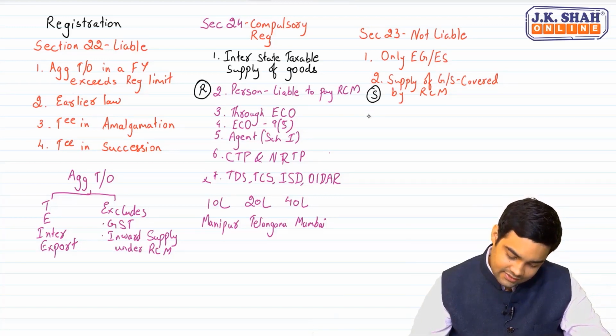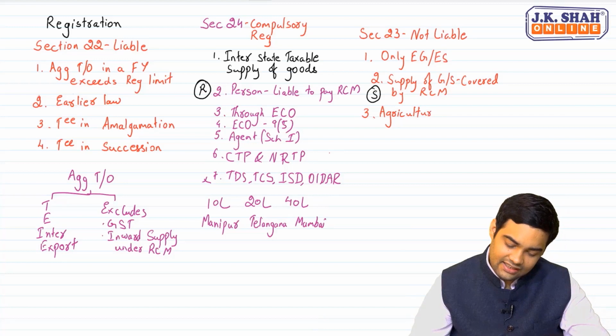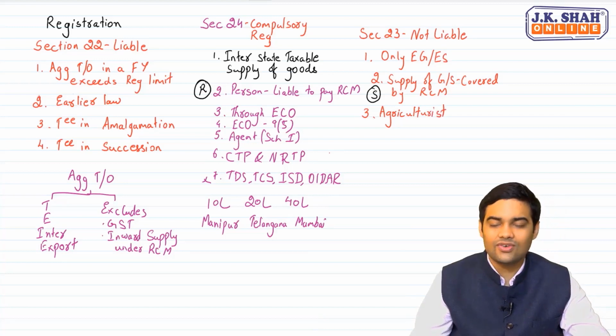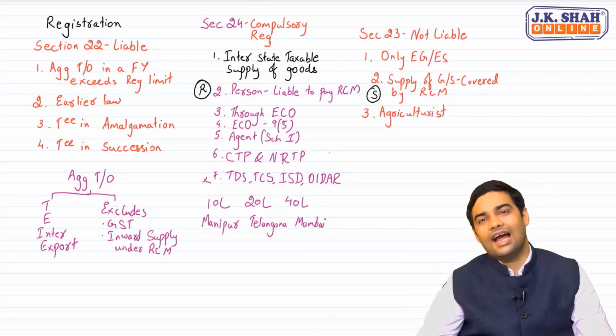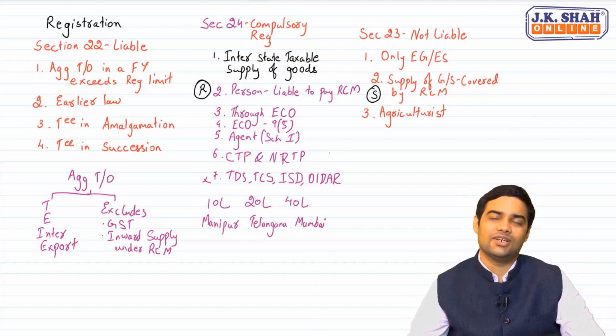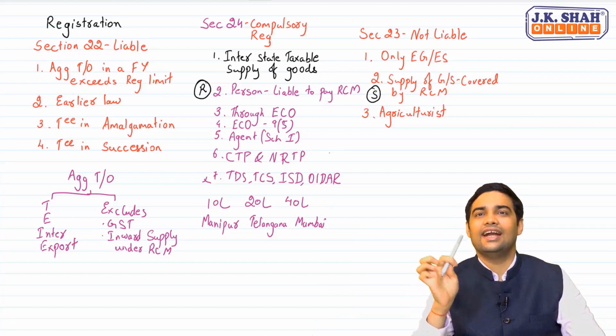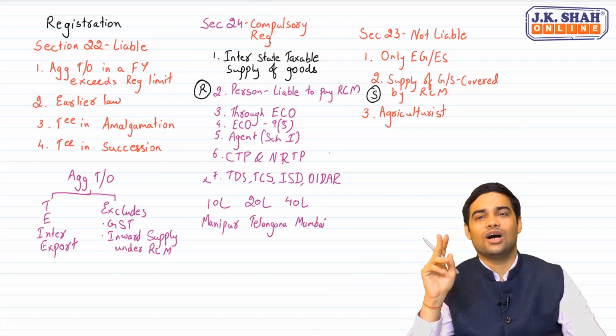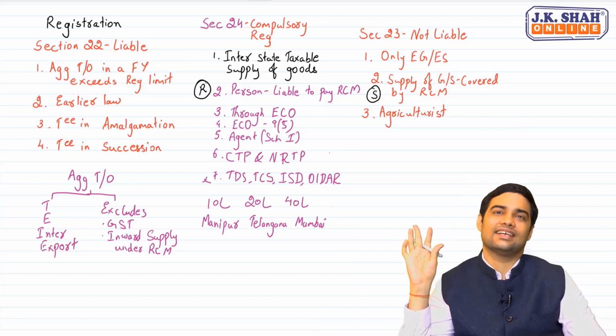Okay. Third one is agriculturist. Agriculturist, to the extent of cultivation of land, produce from cultivation of land will not be liable to register. Here, the term agriculturist covers individual and HUF. These two are covered in this agriculturist.